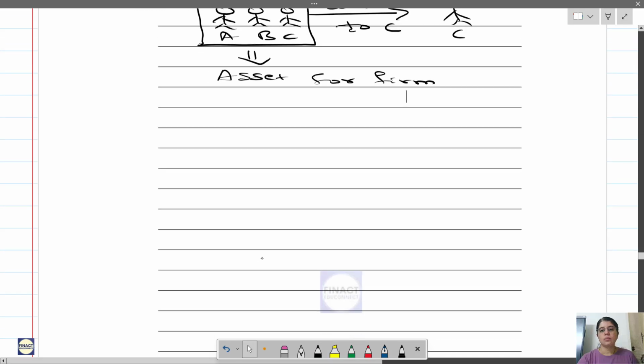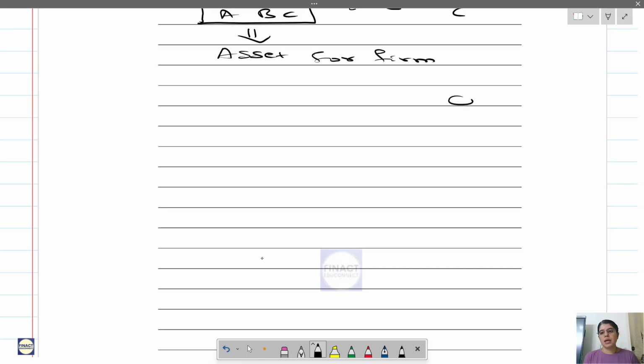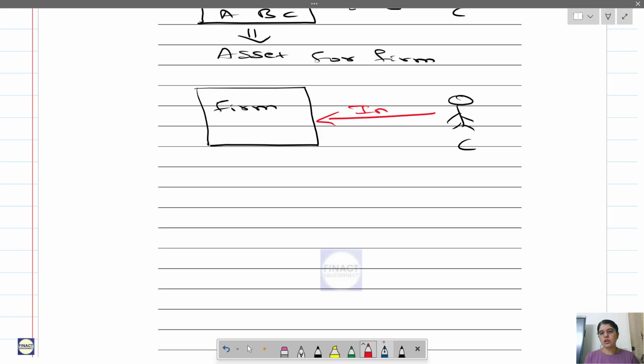Now again we will take the same example. This is C, this is the firm. Since C has taken the loan, C will be giving interest on the loan. This interest on loan will be given by C to the firm. So for the firm, this interest on loan which is received or receivable from C is an income. Now mind you, I have not written the word like income. Understand this.